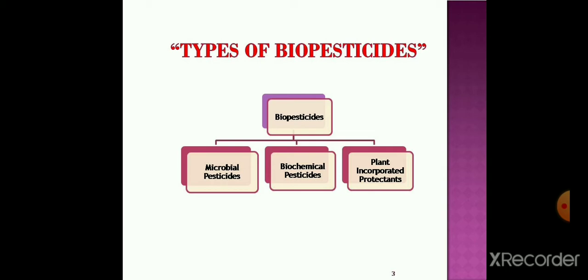These biopesticides are mainly classified into three classes. That is, first microbial pesticides, then biochemical pesticides, and plant incorporated protectants. These are the main three classes of biopesticides. We will see each in detail, one by one. First, we will see what microbial pesticides are.